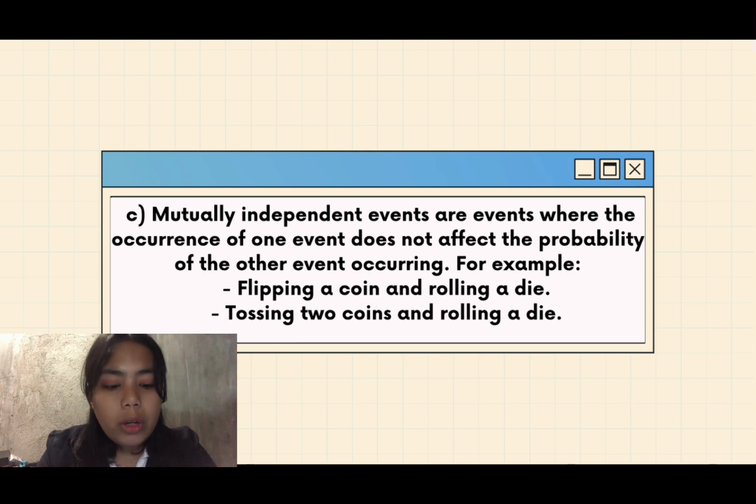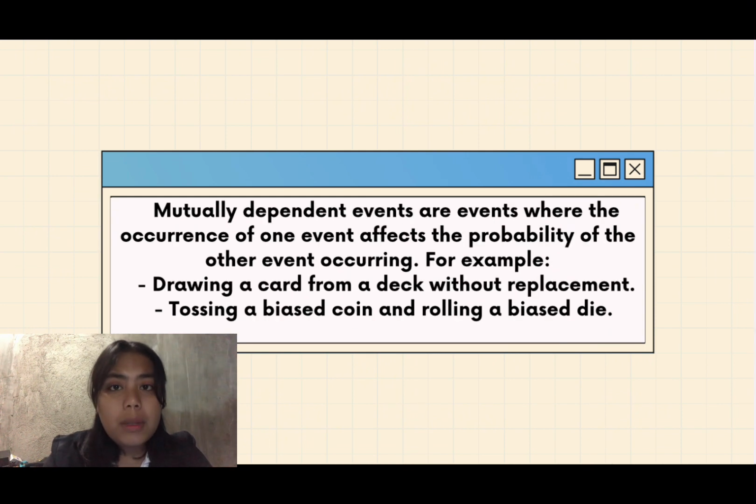The outcome of the coin flip does not have any influence on the outcome of the die roll, as they are independent events. Another example is tossing 2 coins and rolling a die. The outcomes of the coin tosses do not affect the outcome of the die roll, making them independent events.